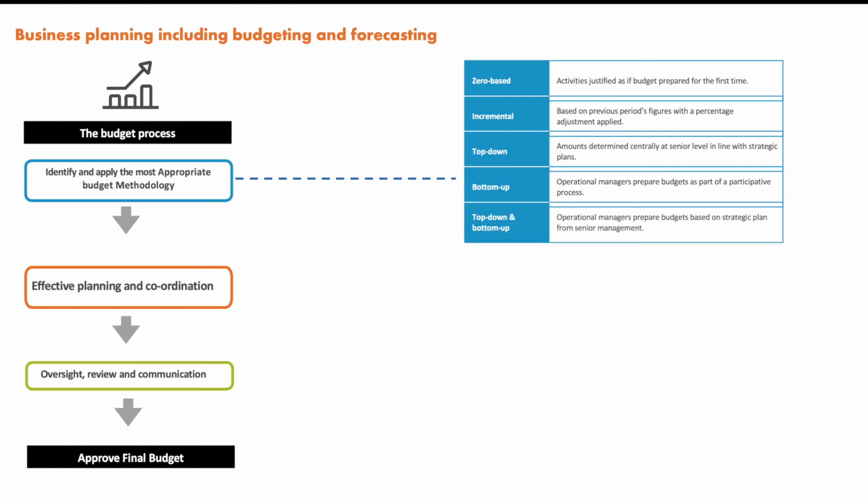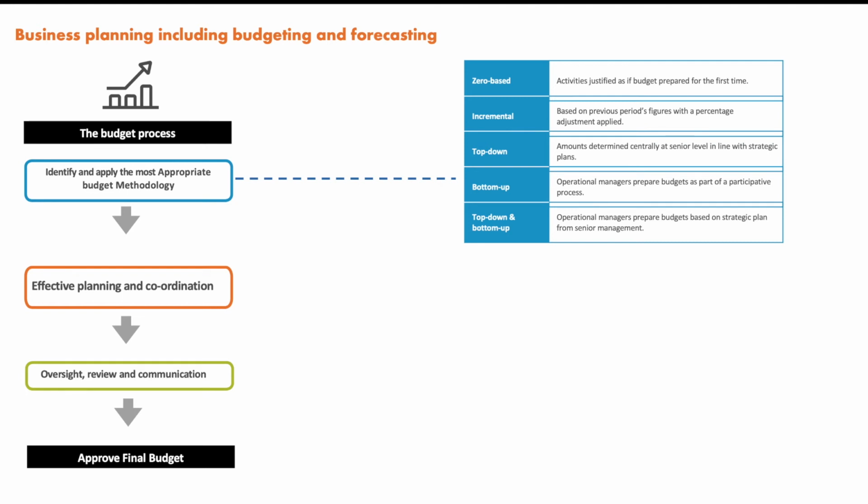Now come to the last one, which is top down and bottom up. Now what they're doing is a little bit of a mixture. Operational managers prepare budgets based on the strategic plan from senior management. They get the direction from the senior management, but they prepare their own budgets based on those strategic plans.